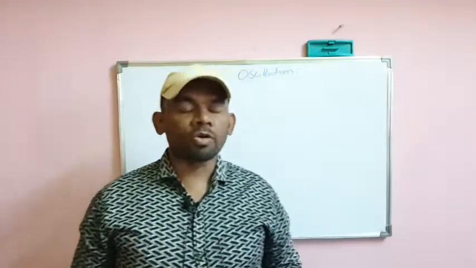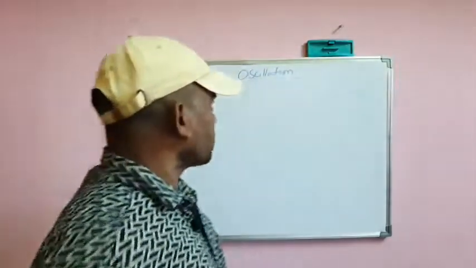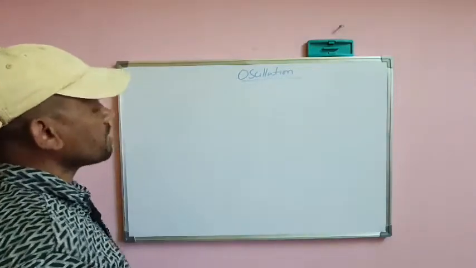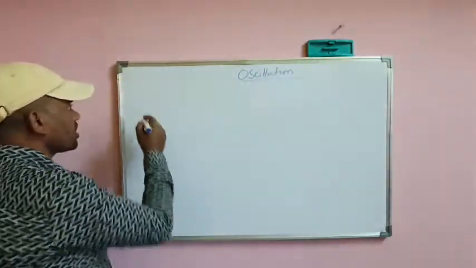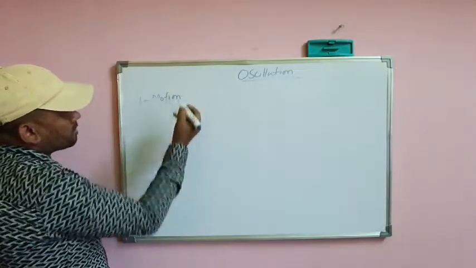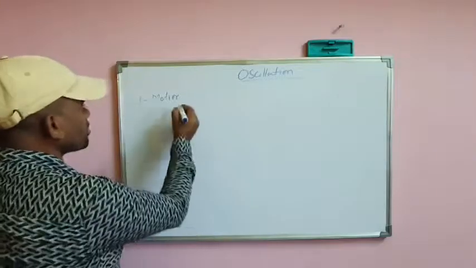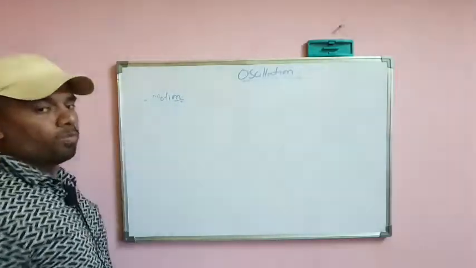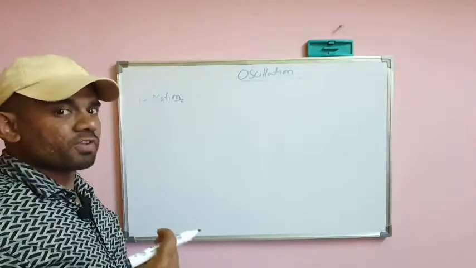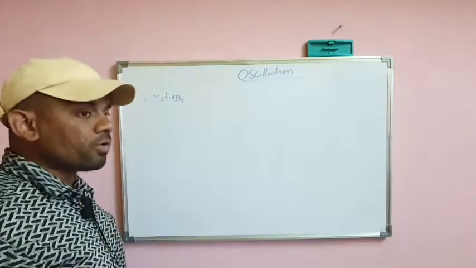Today we are going to learn about oscillation. Before we start to discuss oscillation, it's very important to know what is motion. The first thing is motion. So what is motion? Motion is nothing but an object continuously changing its position with respect to time and surroundings.